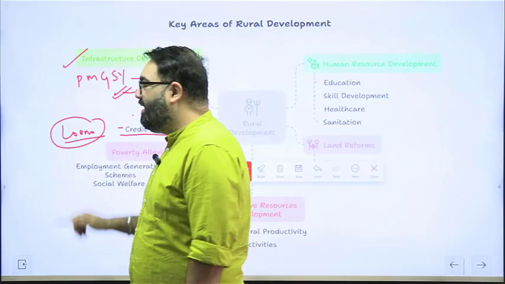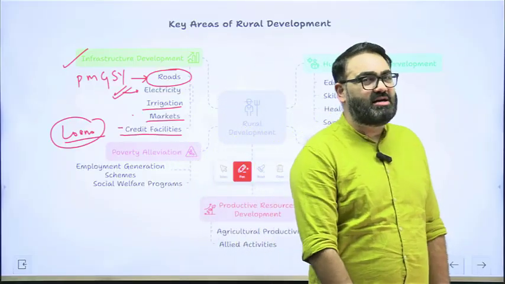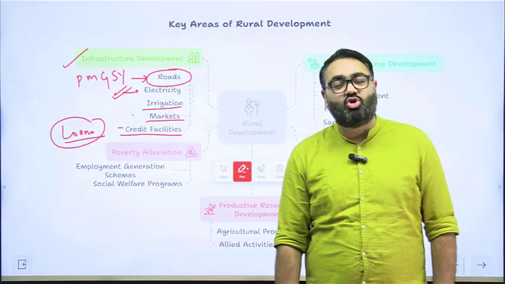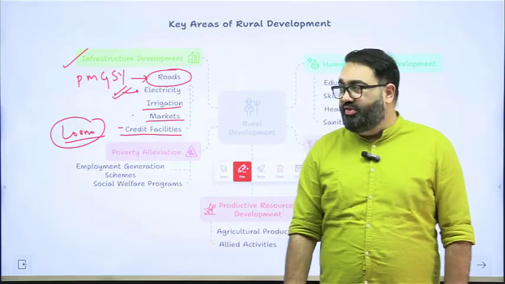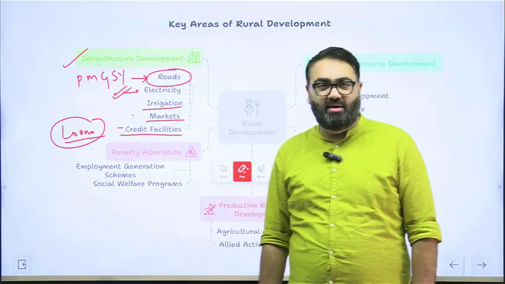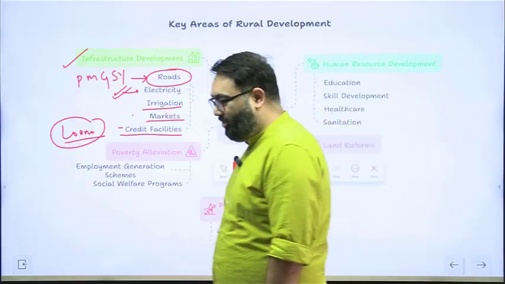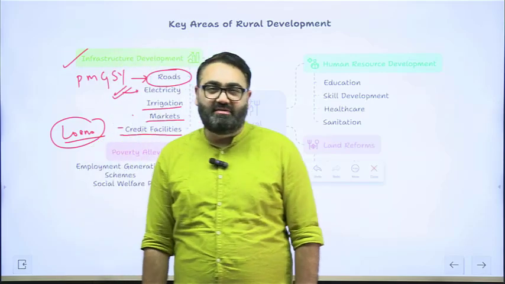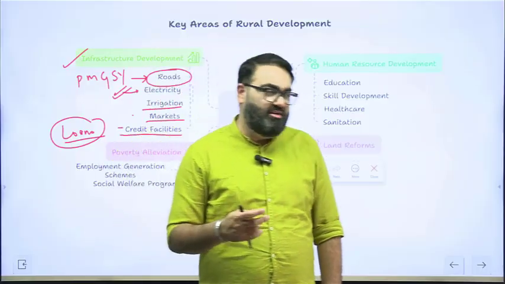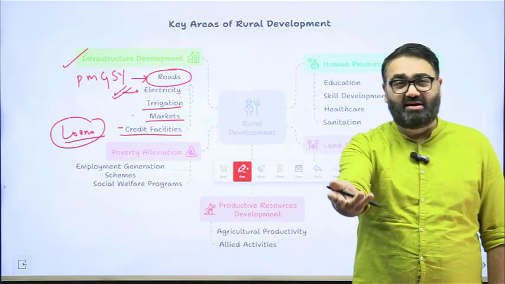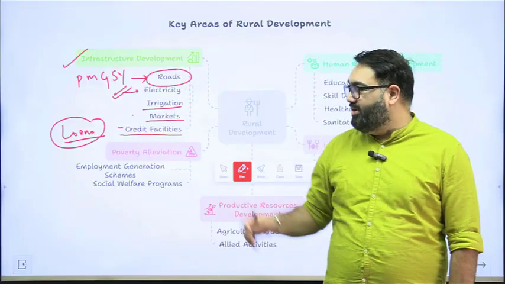It has long been a big pain point for the farmers or anyone who is doing any occupation in the rural areas, that they find it extremely tough to get credit, to get a loan from the bank or from other financial institutions. This is a big issue for the government. They are trying to correct that. They are trying to make sure that this kind of problem does not arise later on. We do have many government initiatives under which taking a loan for the farmers has become much easier. We will be discussing some of them in this class. There is a Kisan Credit Card scheme that you might have heard of. There are many other initiatives that the government runs from time to time.